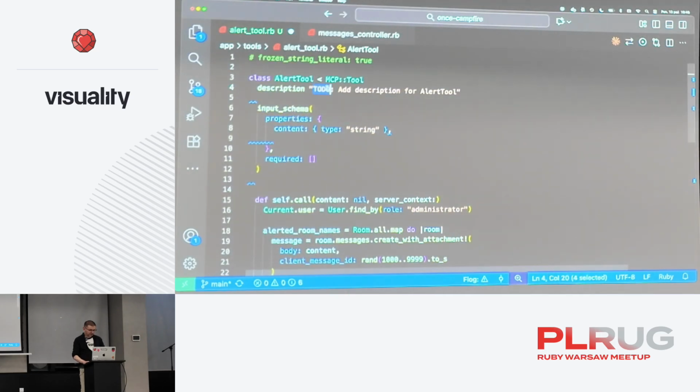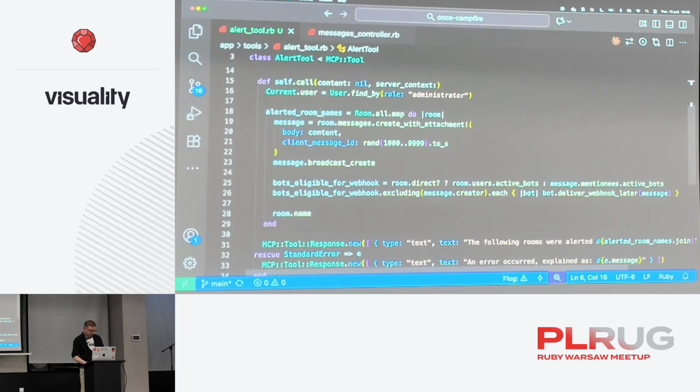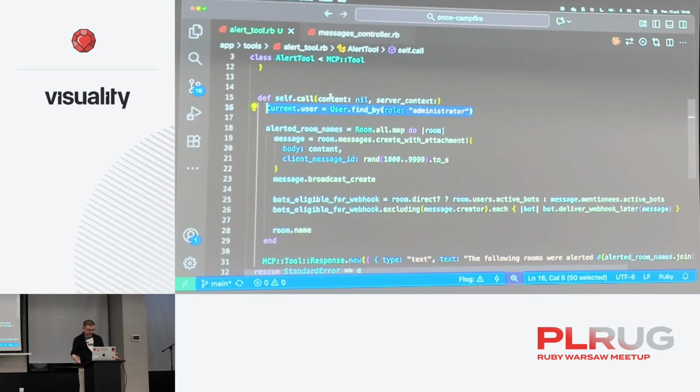So one thing that we have to do, every tool has to have a description. So like, send an alert to all rooms. The LLM is going to get this description and is going to know how to use it whenever it's asked for alerting all the rooms. All right, so what our tool does, it sets the current user.